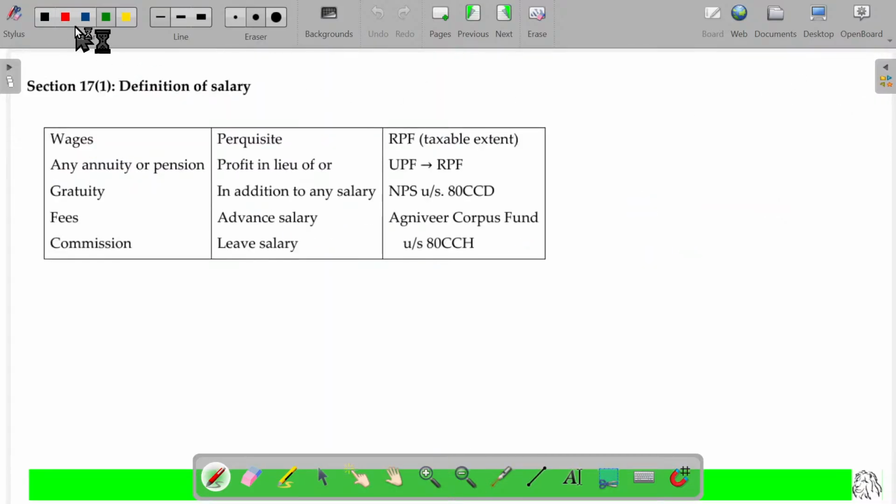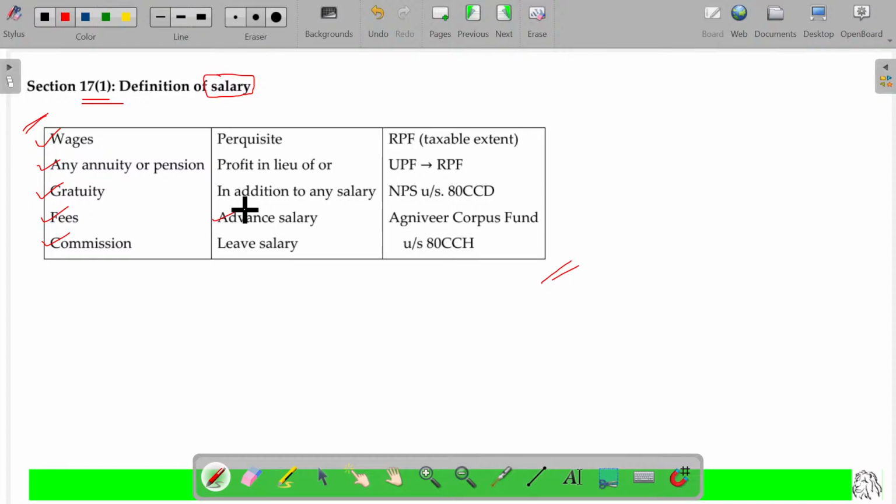So we'll start with the definition of salary, section 17, clause 1. As per the definition related to salary given in the Income Tax Act, these are called salary: either wages, or any annuity or pension, gratuity, fees, commission.